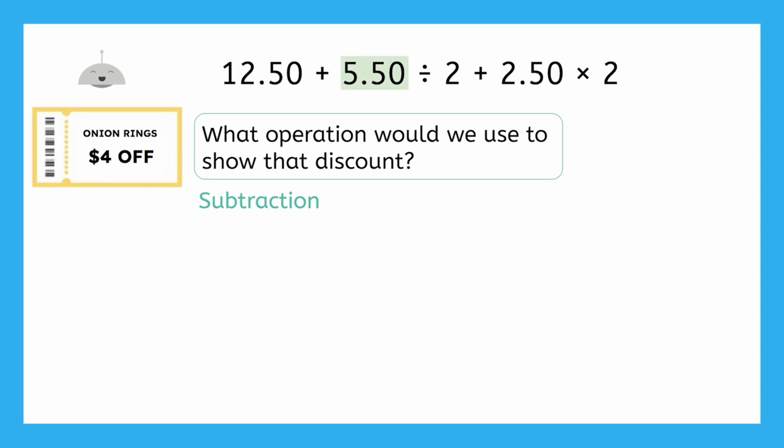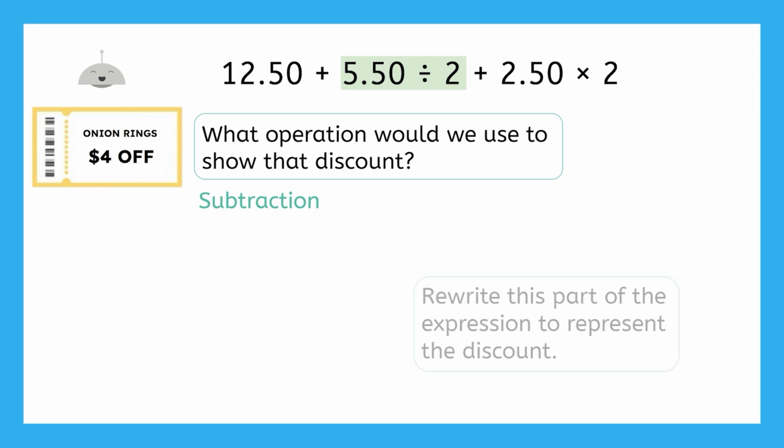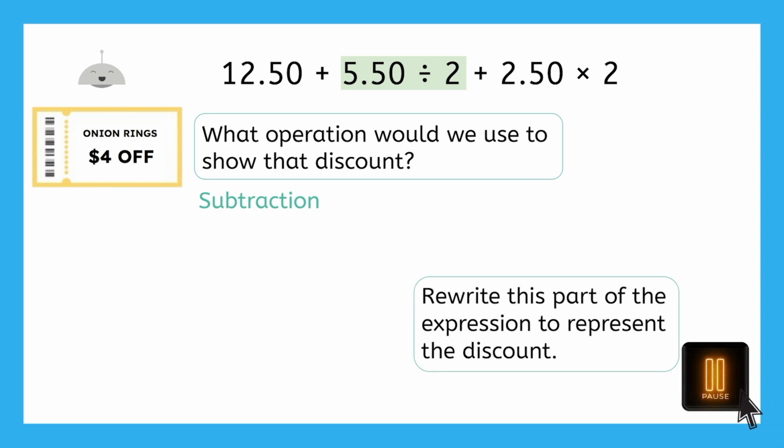$5.50 is the cost of the onion rings. And remember, Mia and I split them. So the cost is being divided by 2. How can we rewrite this part of the expression to represent that $4 discount? Pause here to rewrite this part of the expression.